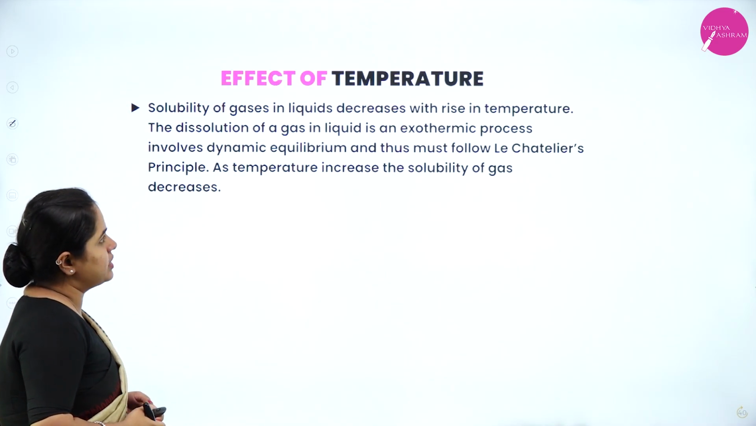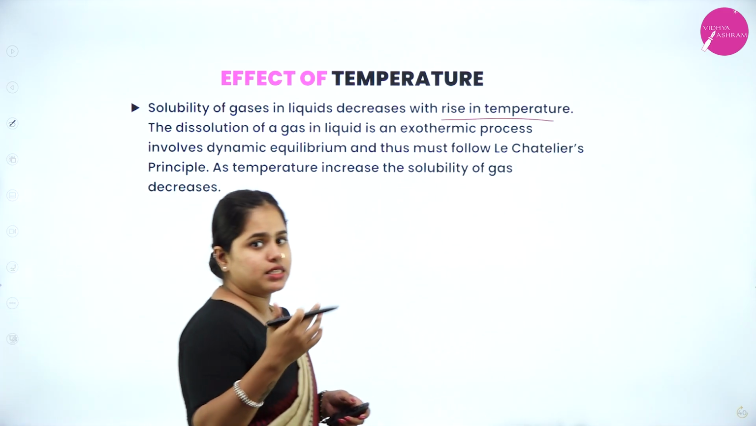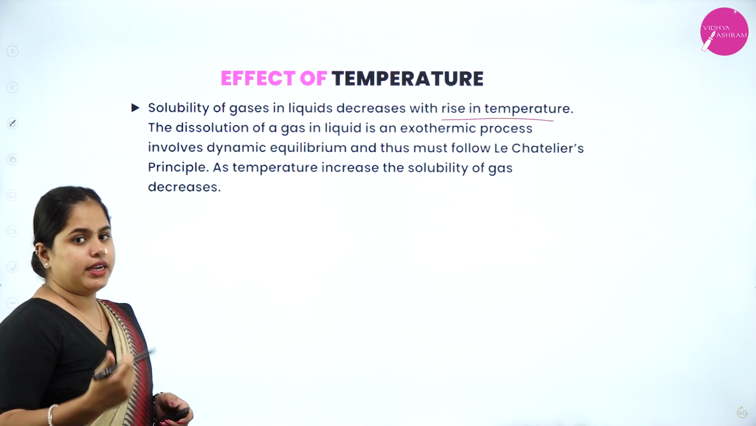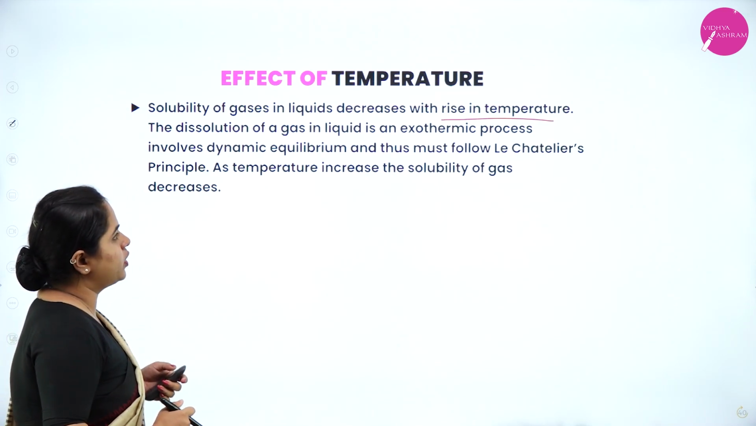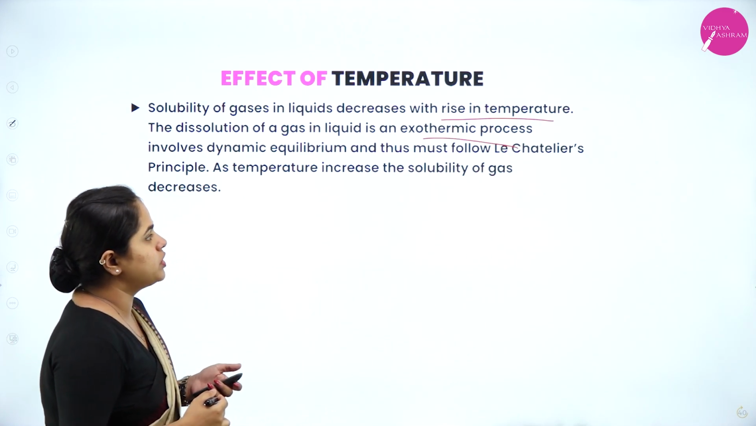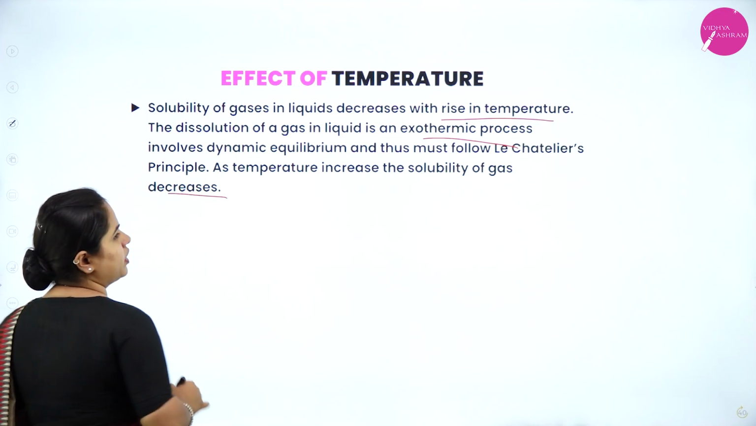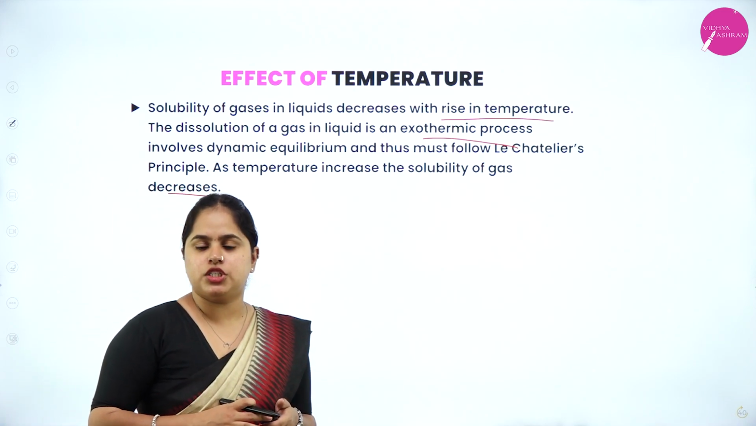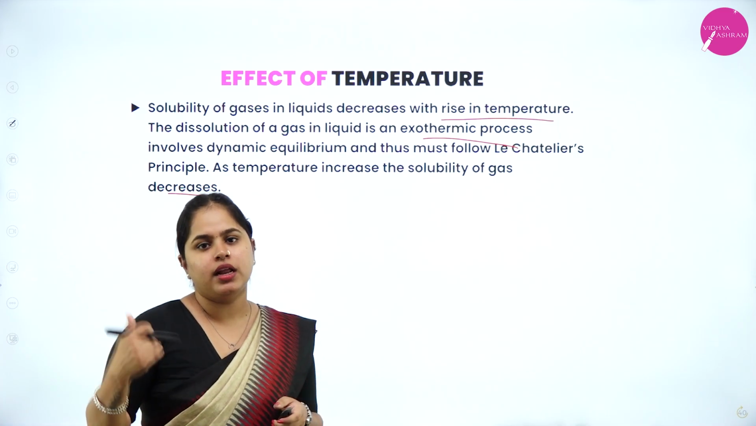The solubility of gases in liquids decreases with a rise in temperature. So when temperature increases, what happens to the solubility of gas in liquid? It decreases. When temperature increases, solubility decreases. The dissolution of gas in liquid is an exothermic process, involves dynamic equilibrium, and thus must follow Le Chatelier's principle. As temperature increases, the solubility of the gas will decrease according to Le Chatelier's principle. So effect of temperature, I hope it is clear.